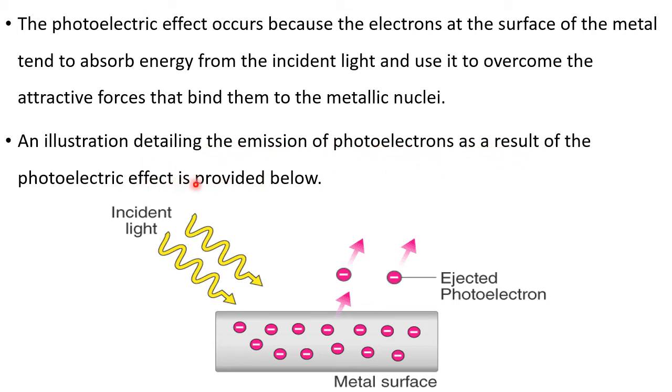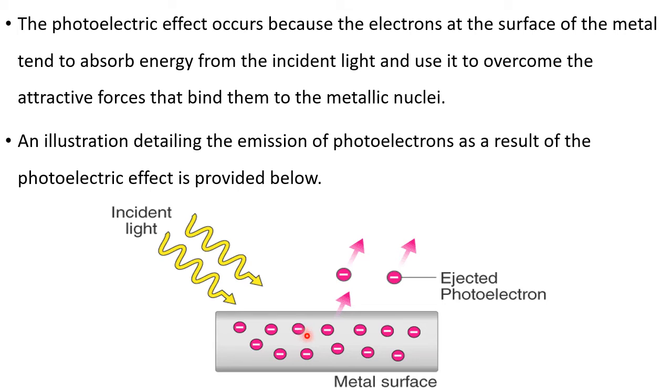You see, this is a metal surface. Let it be sodium or potassium or cesium or rubidium or magnesium or calcium. So one sample. They contain electrons, right? Now electrons have attractive force with the nucleus.